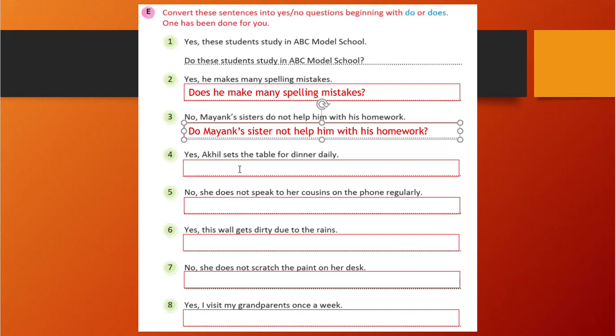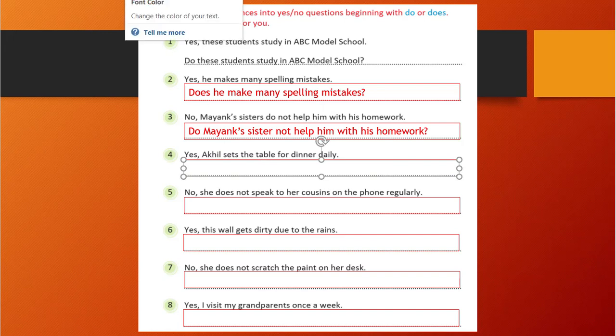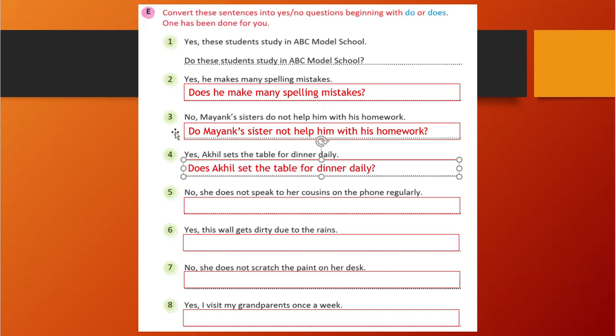Similarly, yes, Akhil sets the table for dinner daily. So here Akhil is singular. So we will write, does Akhil set the table for dinner daily? No, she does not speak to her cousin on the phone regularly. No, she does not. So we will write, does she speak? Right? Does she not speak to her cousin daily?